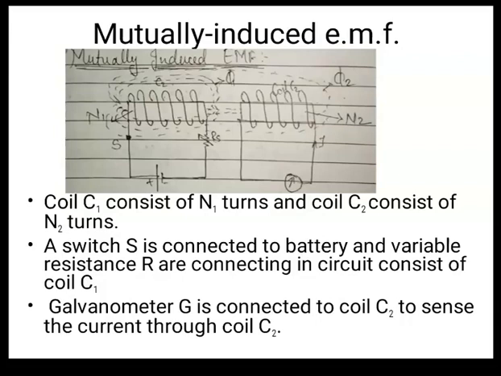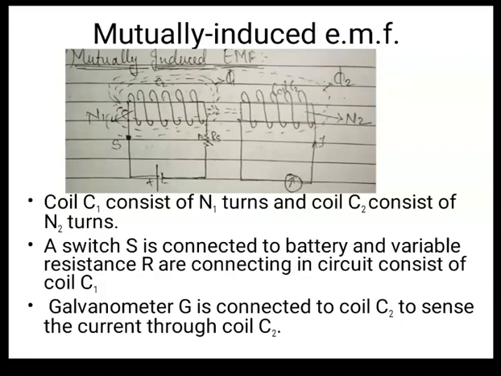Let us see. Okay, in the coil C1 we have given the supply, right? Just like self-induced EMF, here we have given the supply. What will happen when the supply is given? Current will flow, flux will flow, but that flux is constant, right? Because the supply is a DC supply, there is a battery. It is not an alternating current, but we have given the variable resistance. You can see RS, right? There is a variable resistance. So when the resistance is changed, the current will also change, and when the current changes, the flux will change.